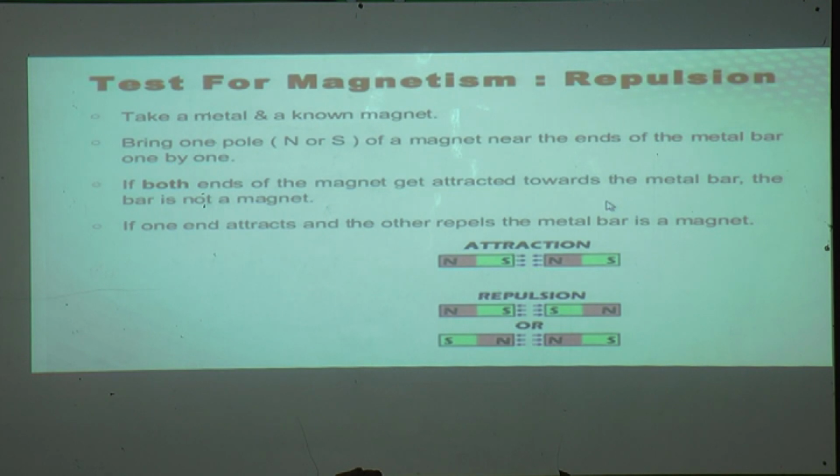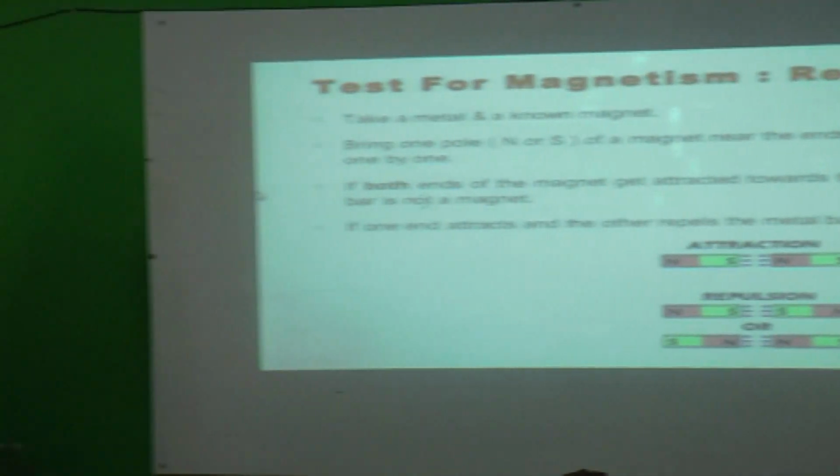And when one pole, north or south, attracts and the other repels, that metallic bar is a magnet. Like this we can find out whether it is magnetism or not.